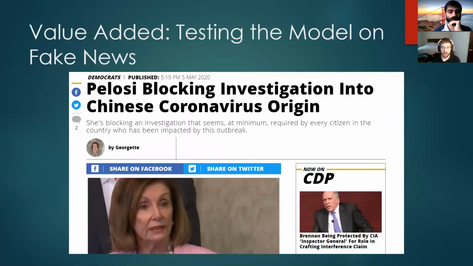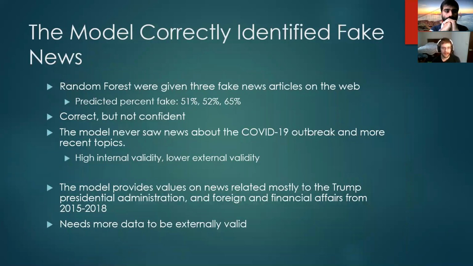After training our model on the full data set, we wanted to test the value added by taking text from an actual fake news article on the web that it hadn't seen, and seeing what our model predicts about that. These three articles that we tested were more recent. When we did that, the predicted percentage of being fake was 51%, 52%, and 65% respectively. So in all cases, it predicted correctly that the articles were fake, but it wasn't extremely confident in those predictions.